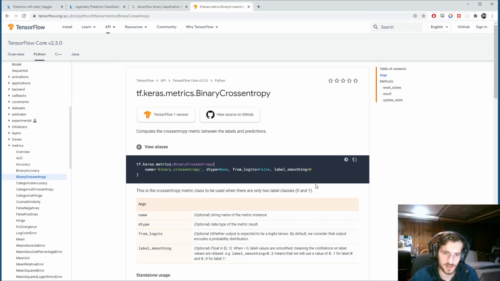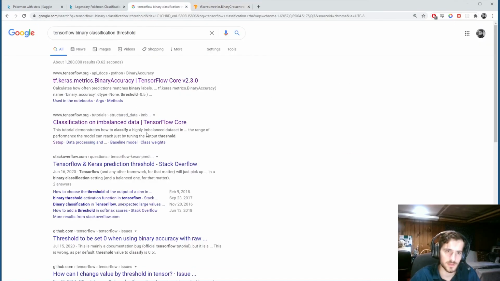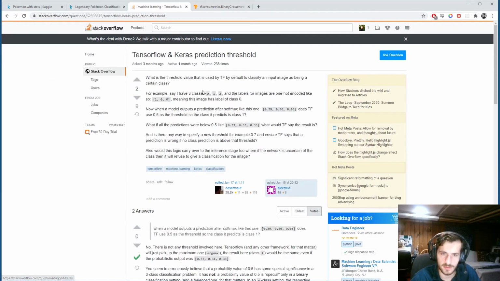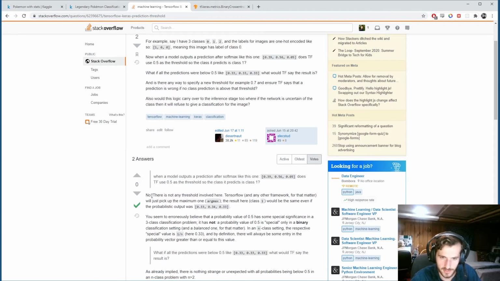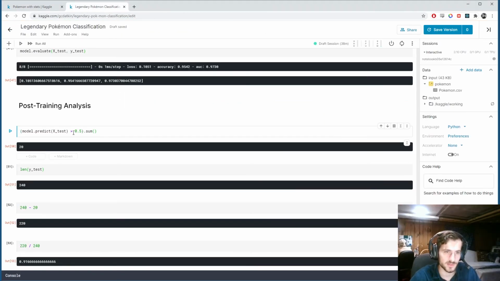It's interesting, I'm actually not sure. Does TF use 0.5 as classification threshold? There is not any threshold involved here. Oh, right, it just takes the maximum. Okay, very good. So we won't do 0.5, we'll just take the max. Give me 1 second, I'll be right back.